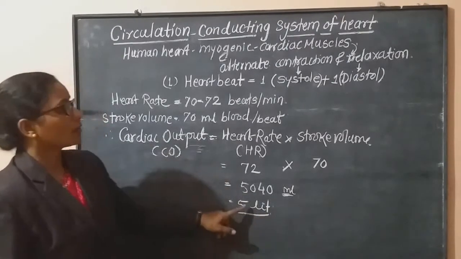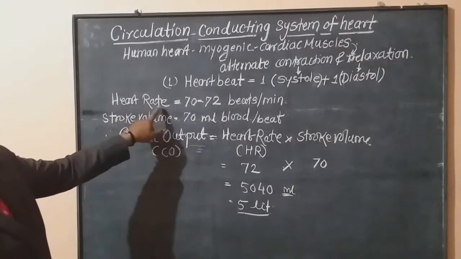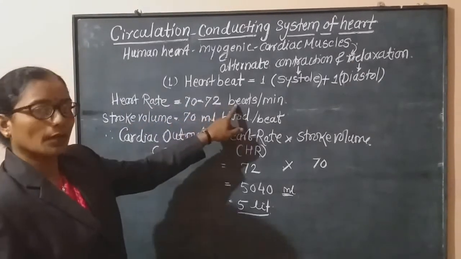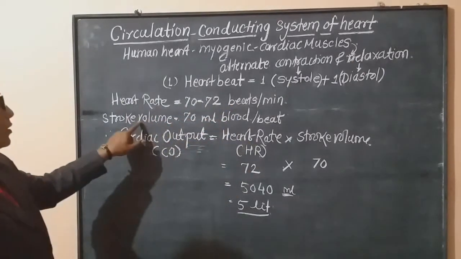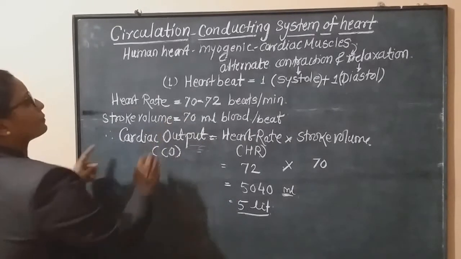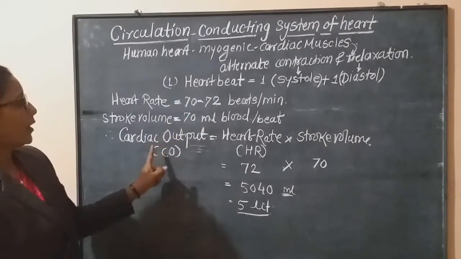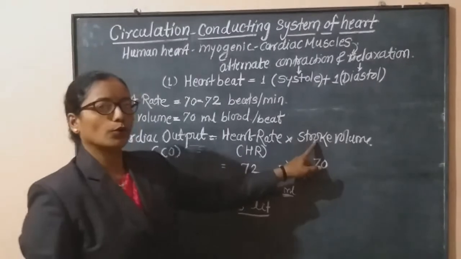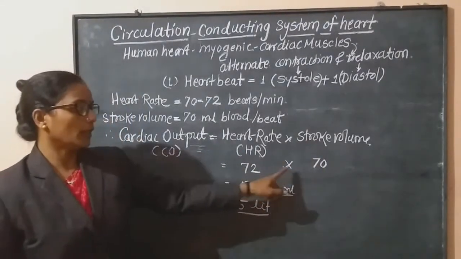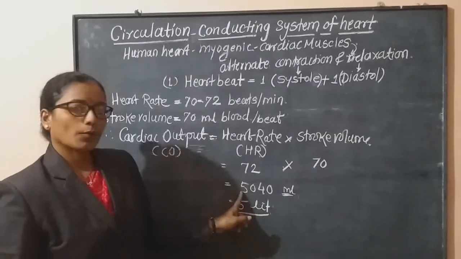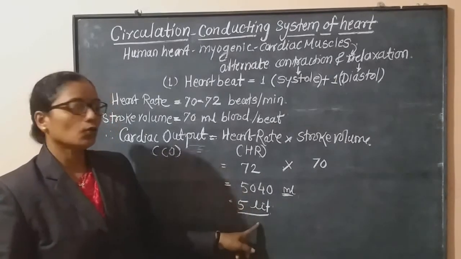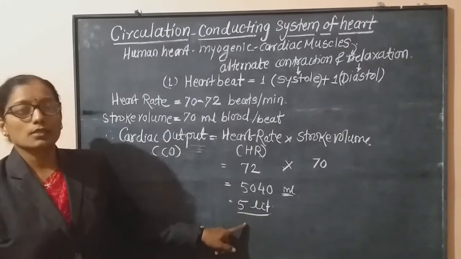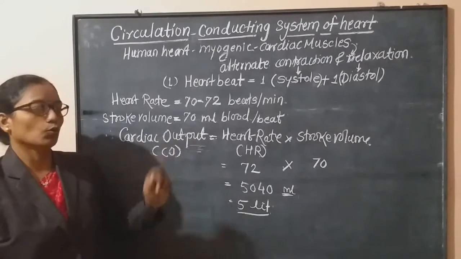Now see, the heart rate means 70 or 72 beats per minute. During each beat, how many ml blood volume? 70 ml. Hence, cardiac output is equal to heart rate into stroke volume, that is 72 multiplied by 70. We obtain this volume, which is nearly about 5 liters of blood. This is called cardiac output.